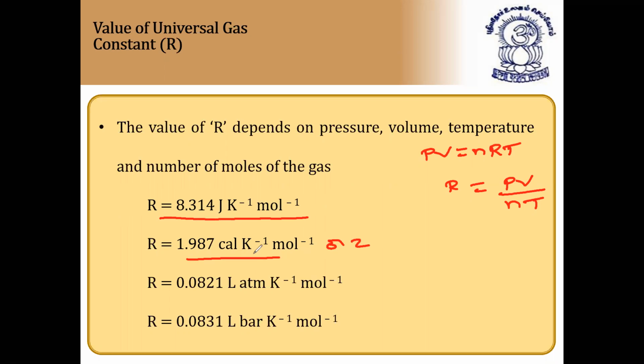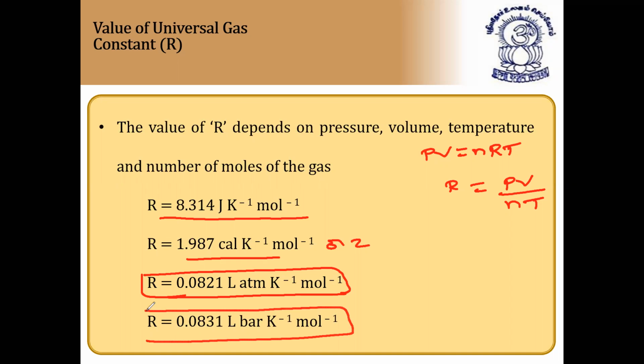You use this value when you take volume in liters, pressure in atmosphere, temperature, and moles. All four values we have got here. So R is equal to 0.0821 liter atmosphere Kelvin inverse mole inverse. Similarly, R is equal to 0.083 liter bar Kelvin inverse mole inverse, if you take the pressure in terms of bars. So based on these four values, we get the R value. Usually we use this value in almost all the cases.